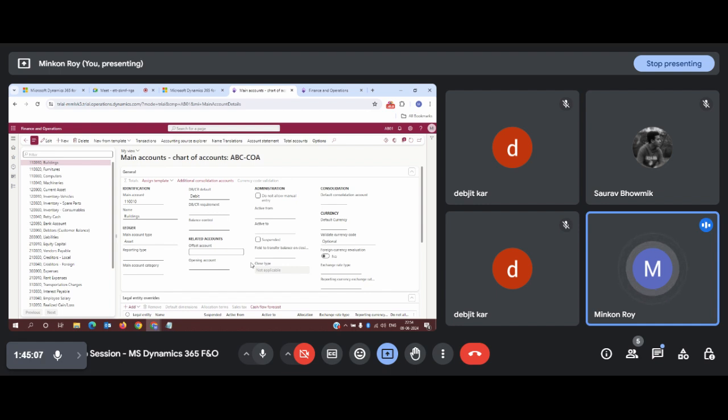So earlier in my last session, I concluded our classes by defining how you can create a main account using these options: main account number, main account name, main account type, as well as reporting type. Now, what are the other options indicating? You can see this debit and credit default.